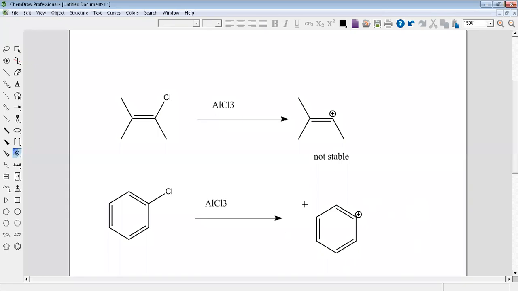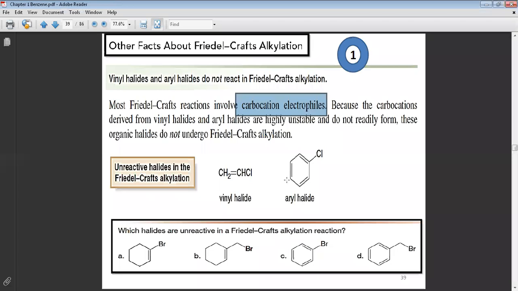This carbocation is also not stable. Both of them give you an unstable carbocation. If I say not stable, it means it is not ready to enter the electrophilic aromatic substitution. Clear? For this reason, the vinyl halide and aryl halide don't react in the Friedel-Crafts alkylation.